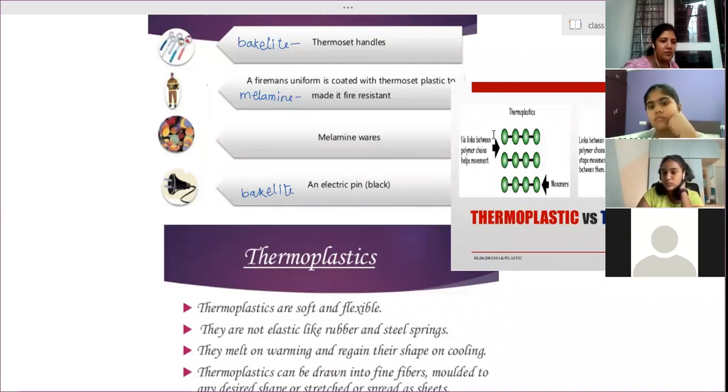Okay. Because bakelite is purely a non-conductor of electricity. Here you can see the spoon, the colored backside of the spoon. Those are made up of bakelite because they are insulators. Fireman suit is made up of melamine. This is melamine ware: containers, plates, bowls. Then these are the switches, plugs. That is thermosetting plastic. Thermoset, one set done. And thermoplastic can be remolded again and again.